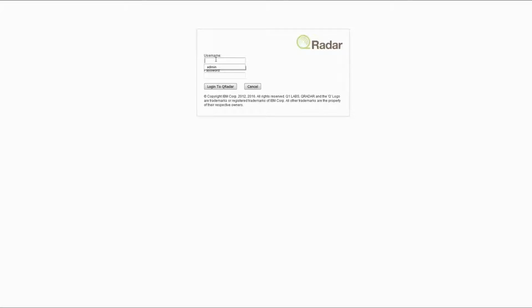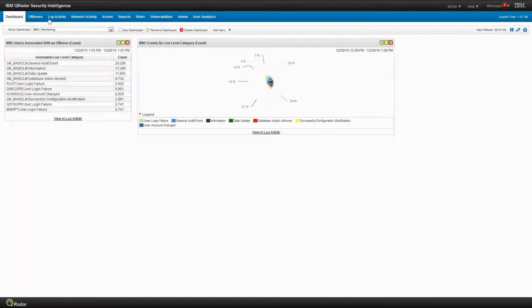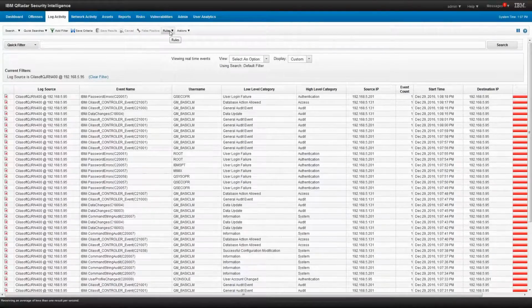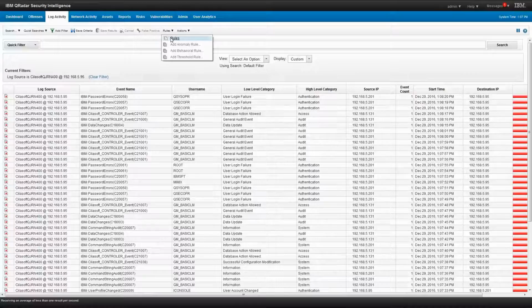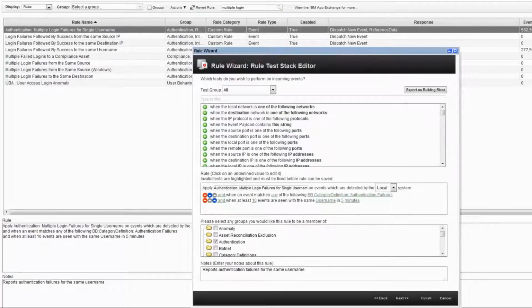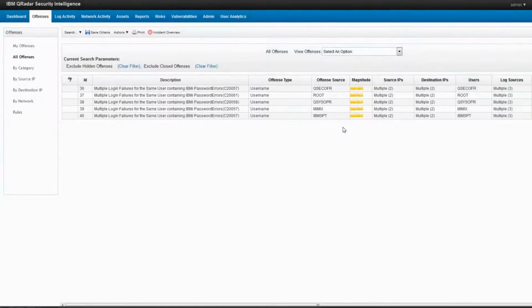Now let's turn to QRadar to demonstrate how we would know about those login attempts. We will also use QRadar to gather intelligence and to draw a clear, complete and contextualized picture. Out of the box, QRadar comes with the following simple rule that detects multiple login failures for a single username within a time frame. This rule ensures that those detected failed logins are part of an offense, as shown on the screen. We should therefore see several offenses, one for each of the user profiles used by this user while trying to guess the password.